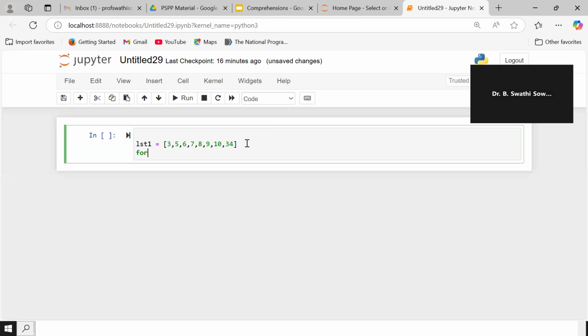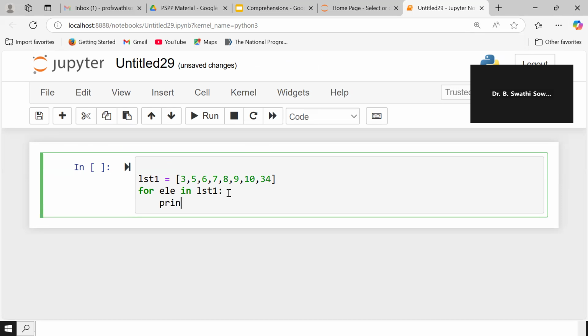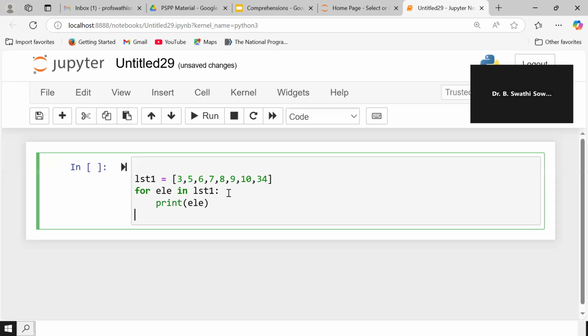Okay, so for element in list, iteration using for loop. For the element in list, we are going to iterate it and print the elements. Print element. So here I am printing the element.